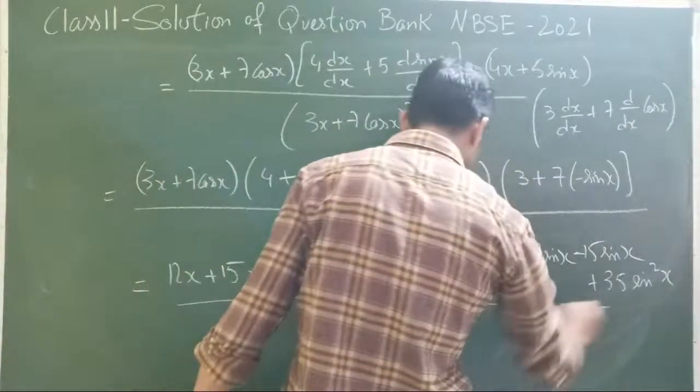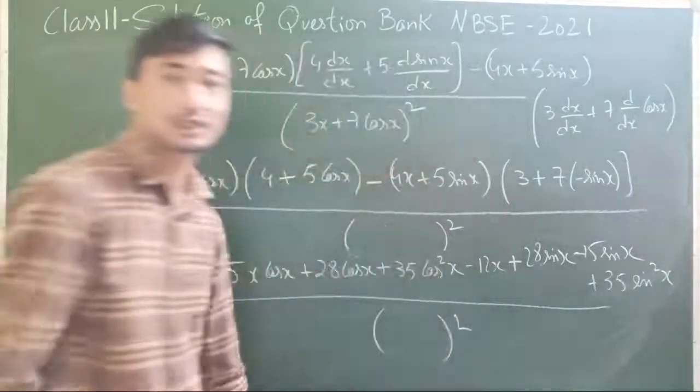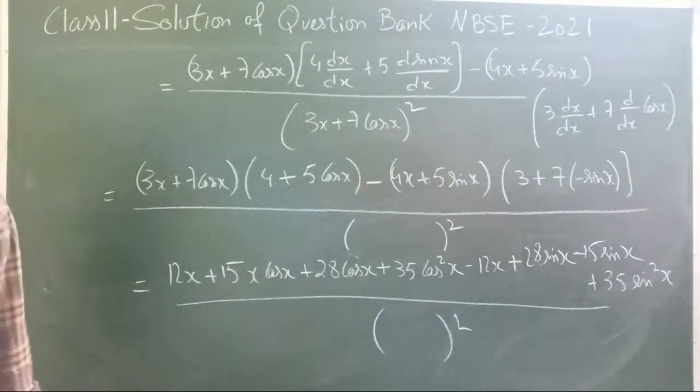Again, I will not be writing down the denominator because the denominator doesn't change.